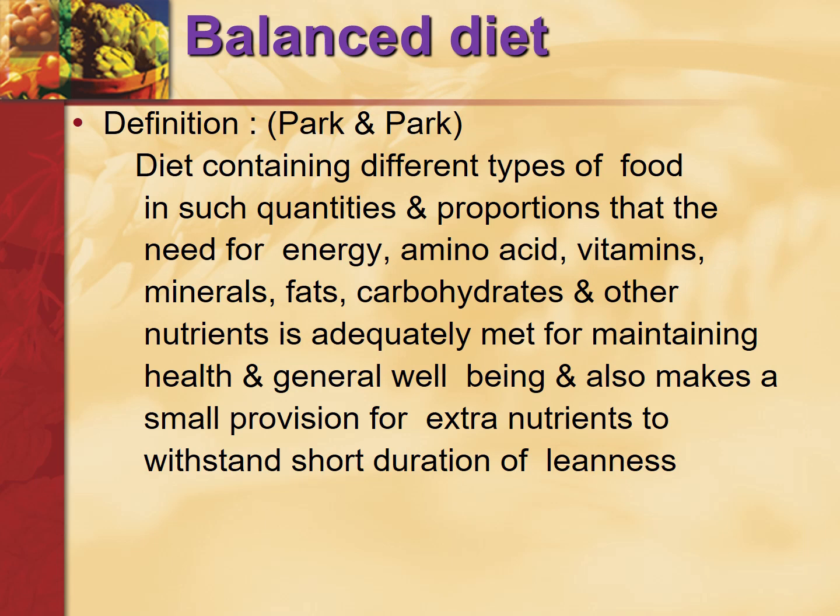Now come to balanced diet. What is a balanced diet? According to Park and Park definition, it is a diet containing different types of food in such quantities and proportions that the need for energy, amino acids, vitamins, minerals, fats, carbohydrates, and other nutrients is adequately met for maintaining health and general well-being, and also makes a small provision for extra nutrients to withstand short duration of leanness. So this definition is accepted everywhere.